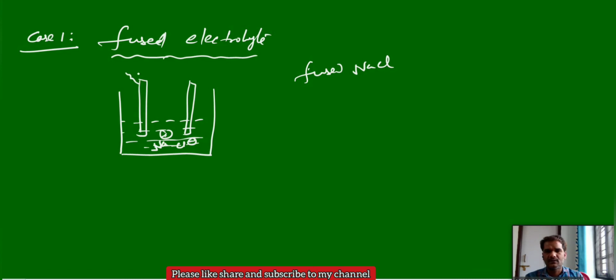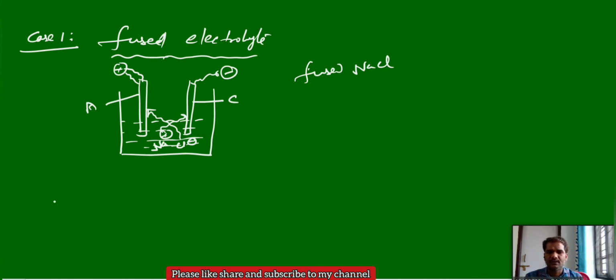One is the anode, which we connect externally to the battery. This is the positive terminal. The other can be connected to the negative terminal. This is the anode, and this one is the cathode. Anode is positive and cathode is negative. So when you pass electric current, the Cl- ion will move towards the anode and the Na+ ion will move towards the cathode. And the respective chemical reactions can take place at the particular electrodes.